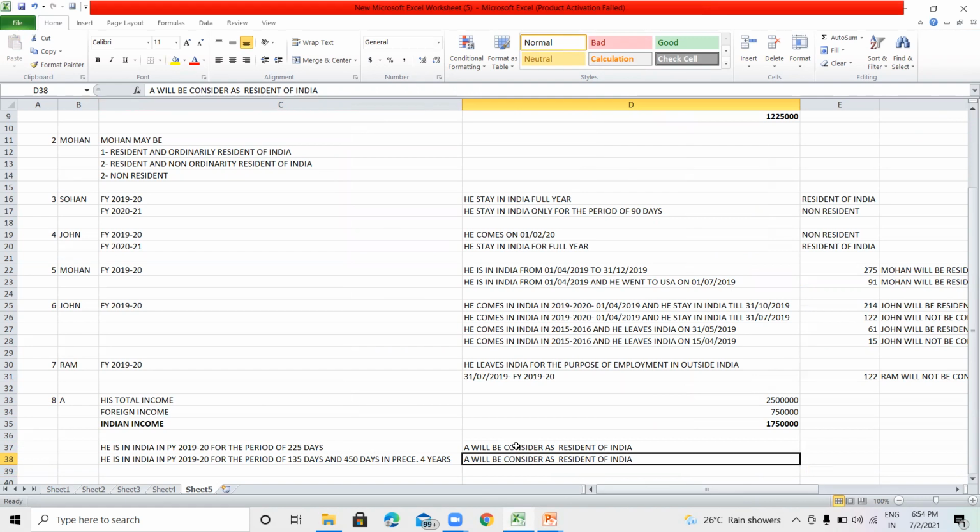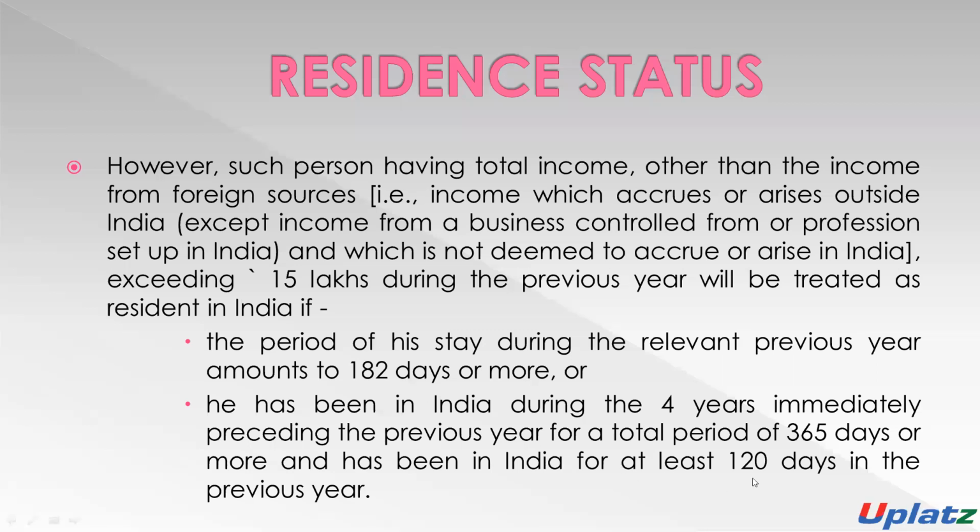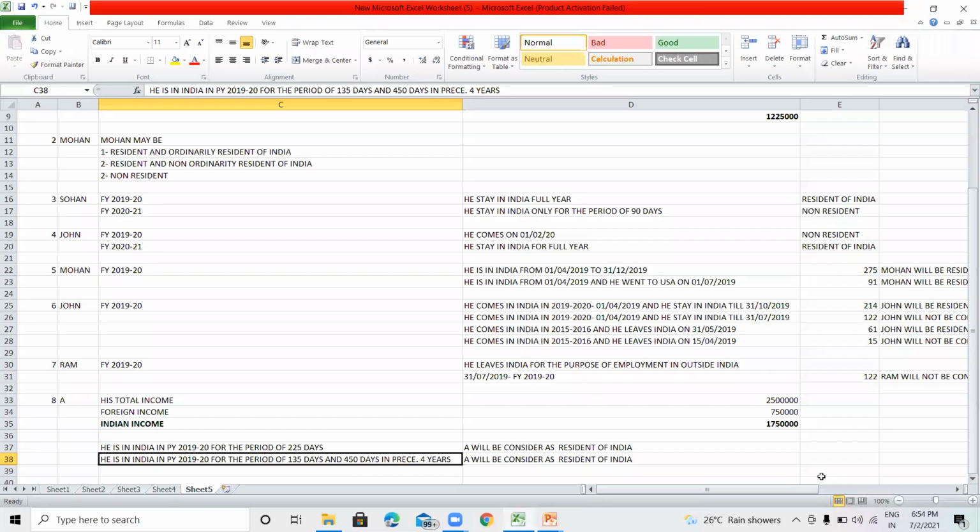But the current period is 120 days. It is at least 120 days in the place of 60 days. In the previous year, he will be in India for the period of at least 120 days.